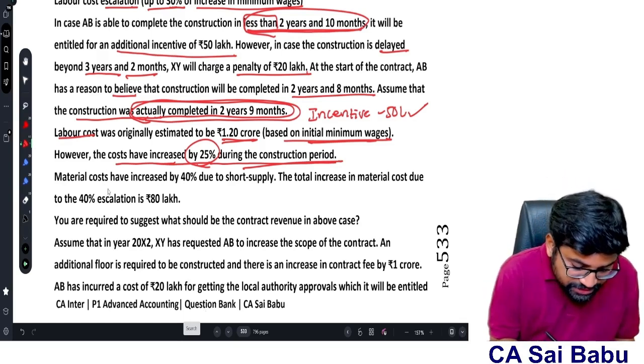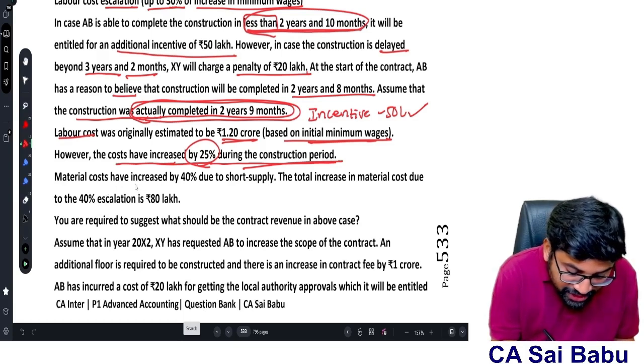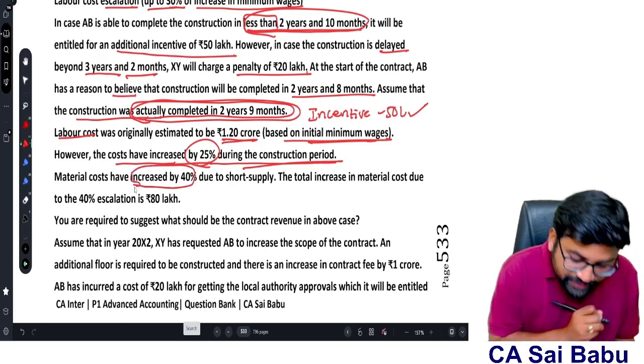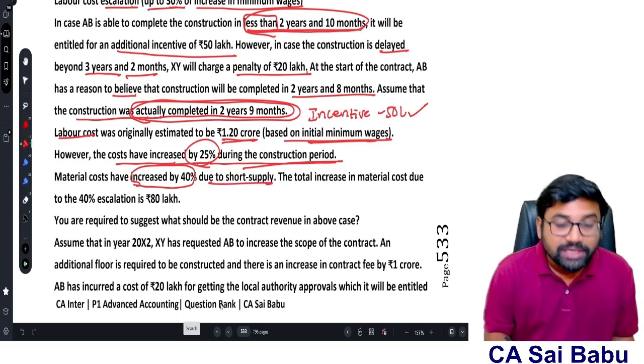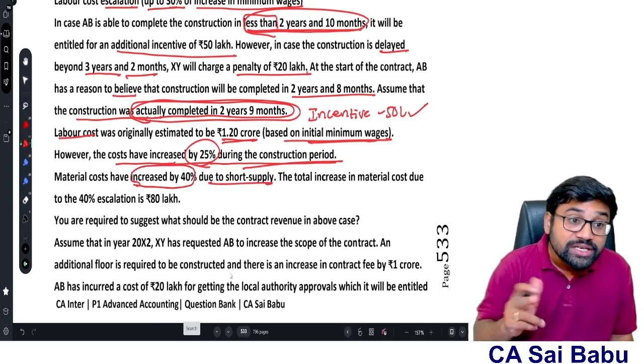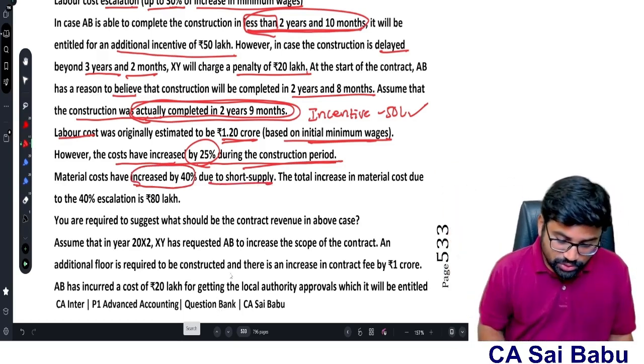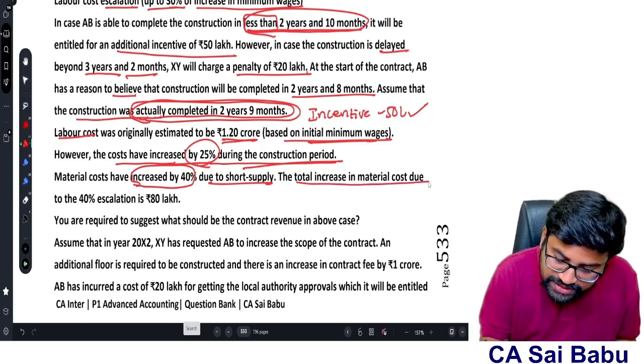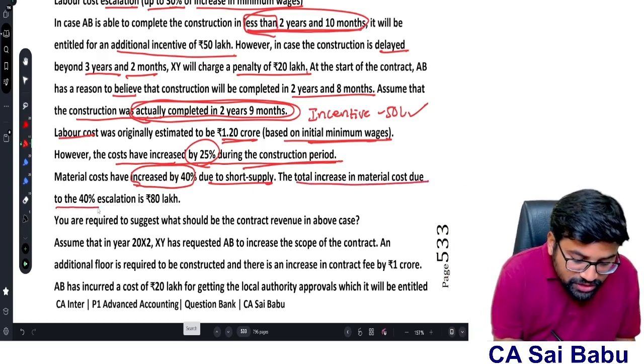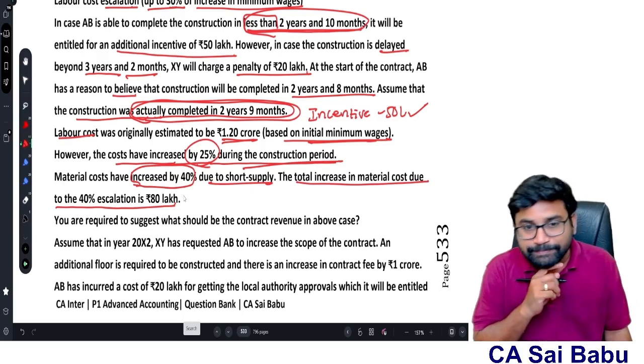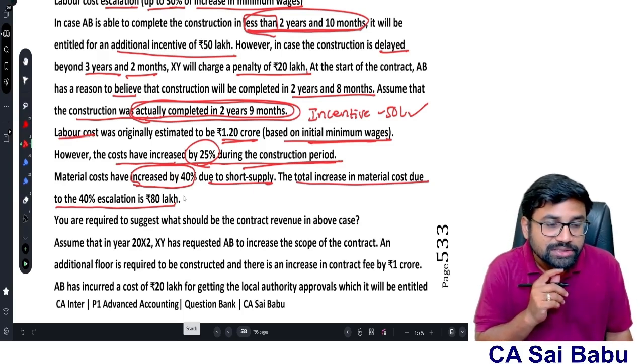Next, material cost has increased by 40% due to short supply. The material cost increased by 40%, sir. The total increase in material cost due to the 40% escalation is 80 lakhs. Now, very, very important, sir.